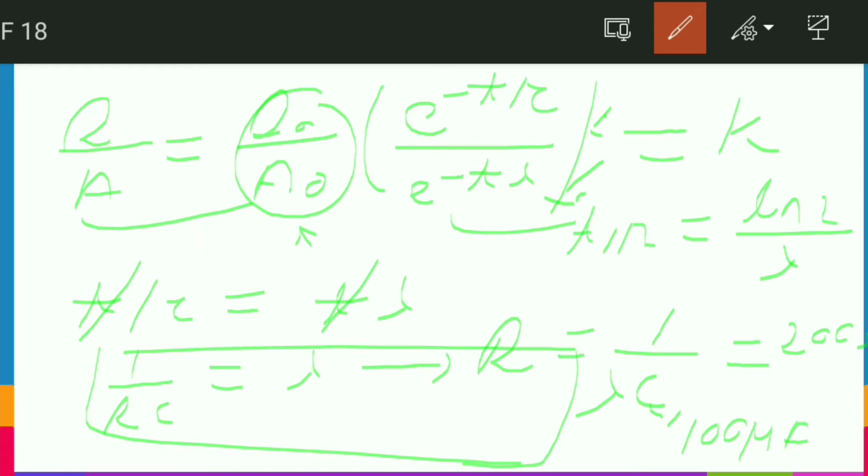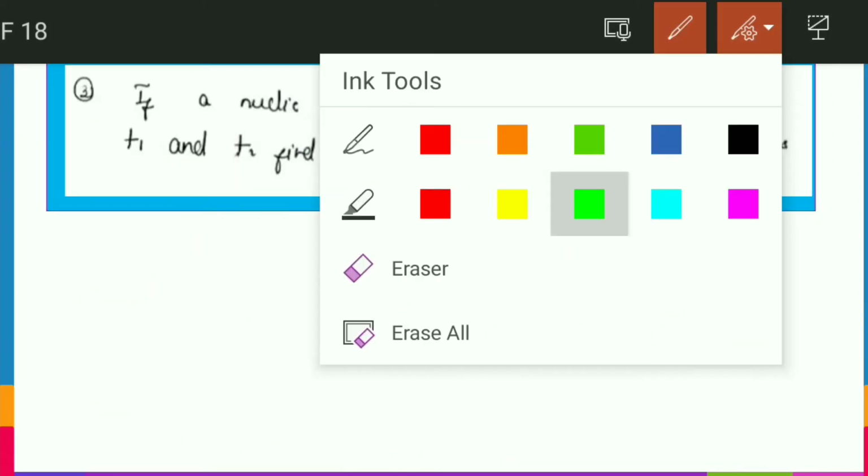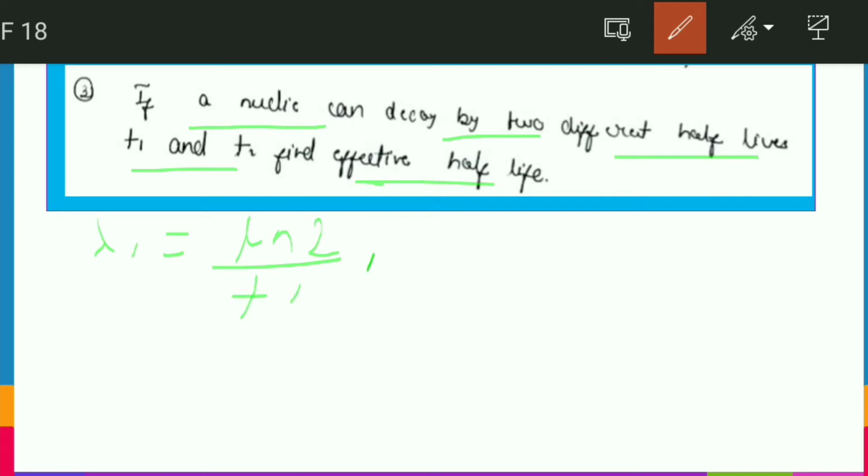So friends, let's move to the next question. Yes, friends, let's see how we have to tackle this question. This question says, if a nuclei can decay by two different half-lives, meaning T1 and T2, then we have to find the effective half-life. So friends, the corresponding lambdas are lambda 1 equals ln 2 by T1, and lambda 2 equals ln 2 by T2.